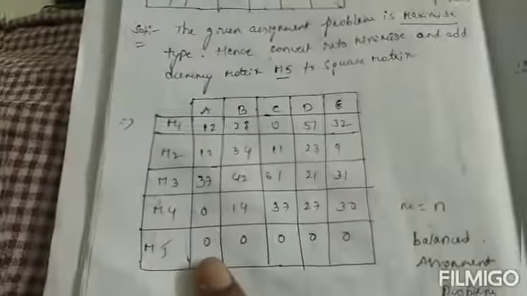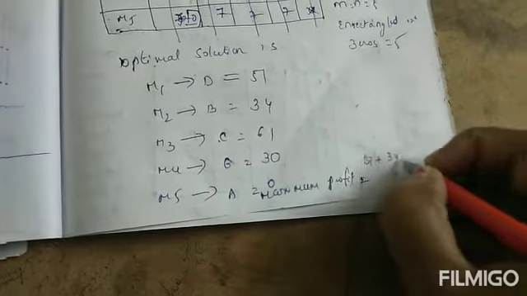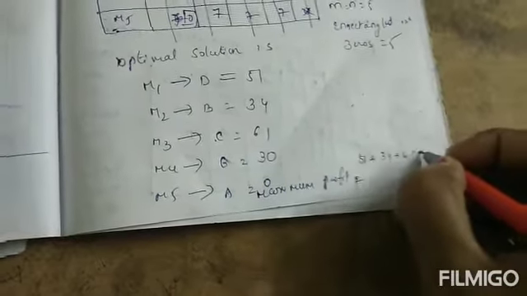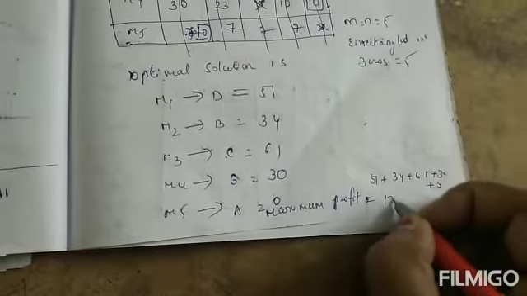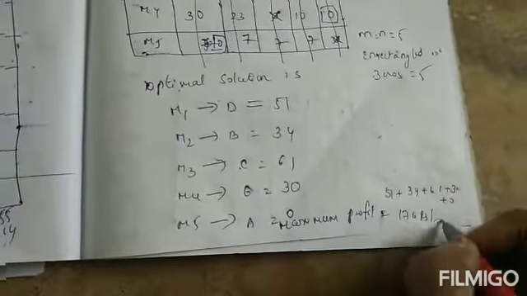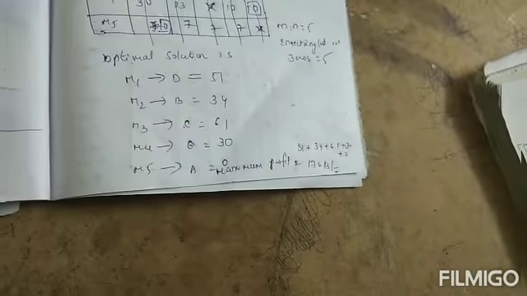Machine 5 A, here there is no value, so machine 5 A is 0. So finally we got the answer of 51 plus 34 plus 61 plus 30 plus 0. We got the answer of 176 rupees. So finally, the maximum profit is 176 rupees.